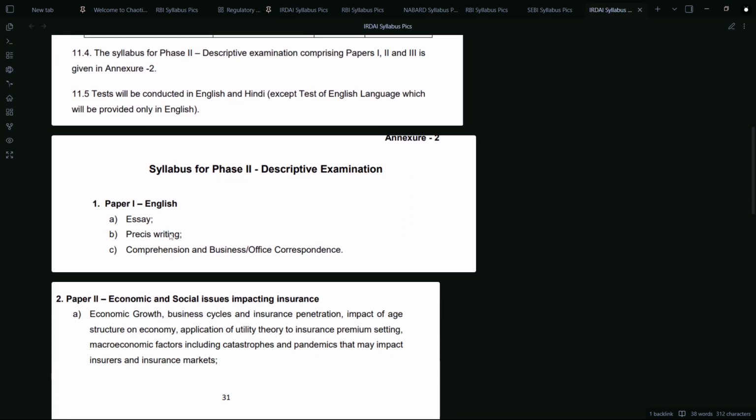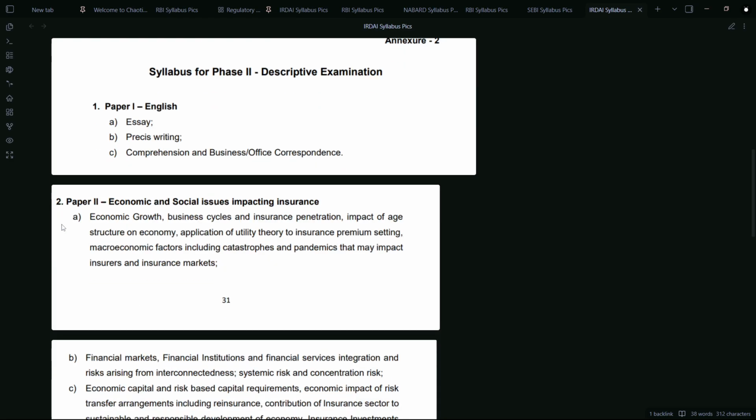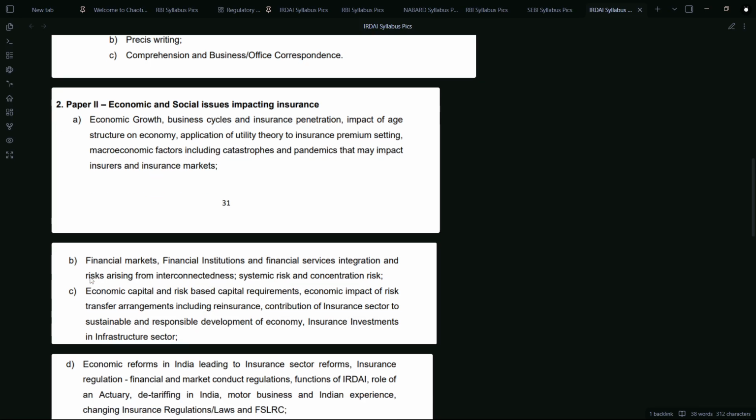Paper one will be, as I said, essay, precision, comprehension, and business office correspondence. That means letter writing and stuff. Paper two will be economic growth, business cycles. But look, there's insurance penetration in this business cycles, impact of age structure on economy, application of utility theory to insurance premium setting, macroeconomic factors, including catastrophes and pandemics that may impact insurers and insurance markets. Really good topic. Financial markets, financial institutions, and financial services integration and risk arising from interconnectedness.